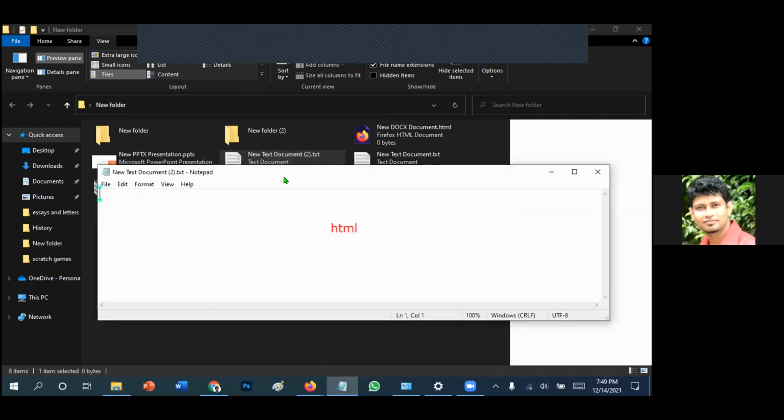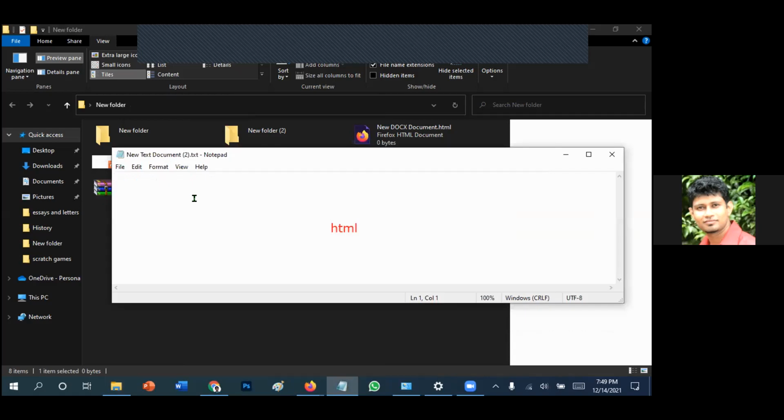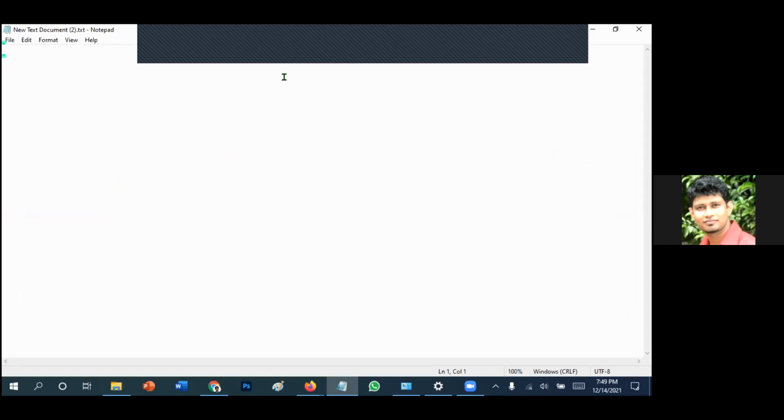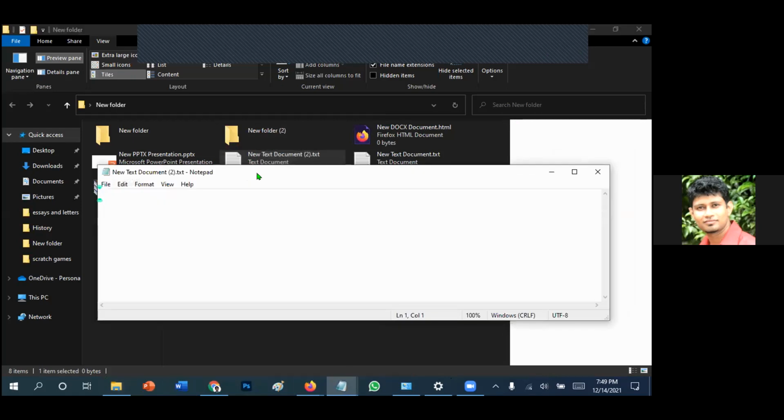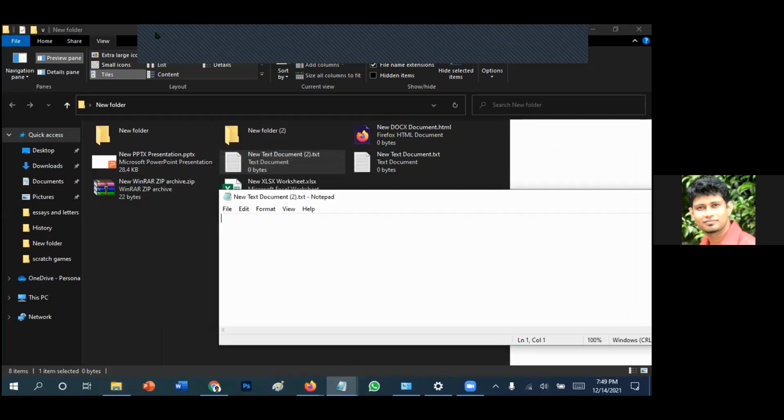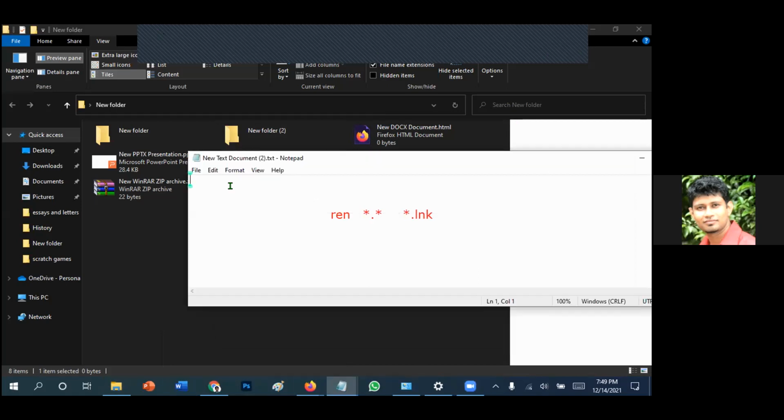The command is, I'm going to type this on your screen: REN space asterisk dot asterisk space asterisk dot LNK. But don't use this command on your desktop, only inside this folder. Don't do it on your desktop. Clearly follow my instructions, otherwise you are in big trouble.